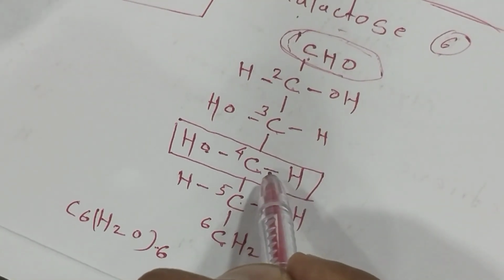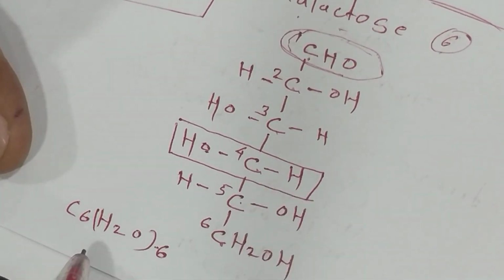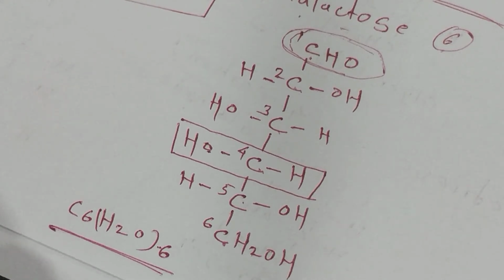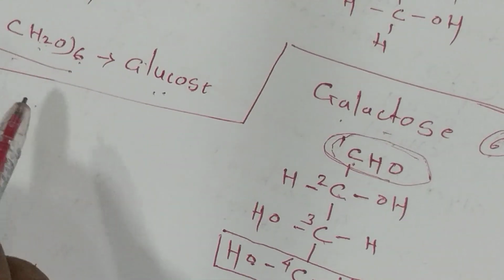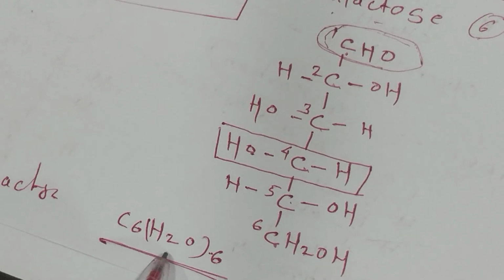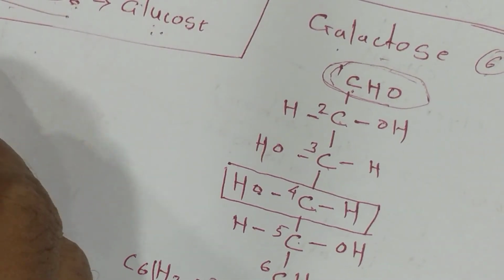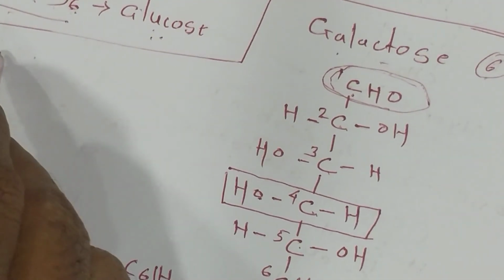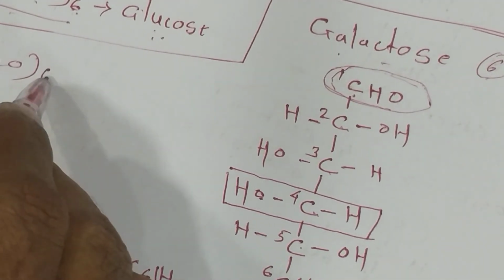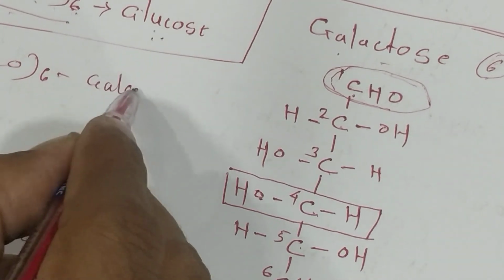Compared to glucose and galactose, the molecular formula is the same: C6 bracket H2O6 is glucose, and C6 H2O bracket close 6 is galactose.